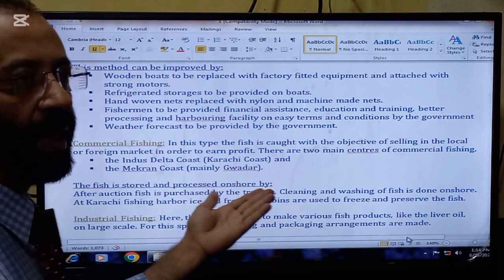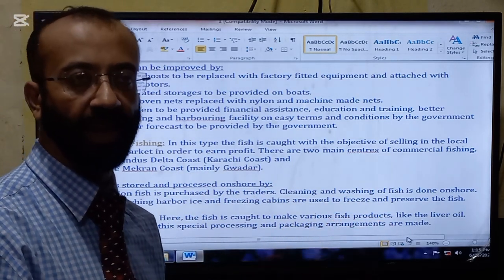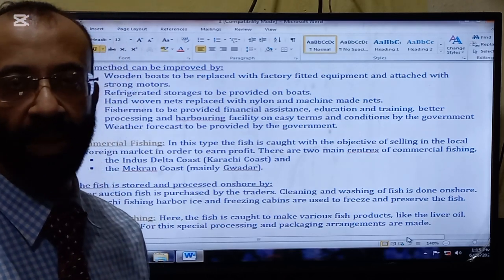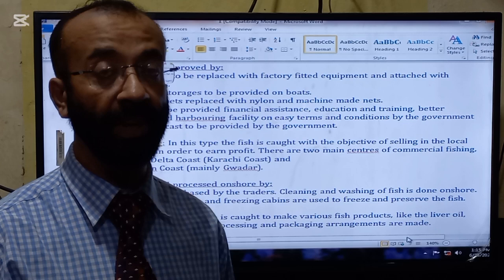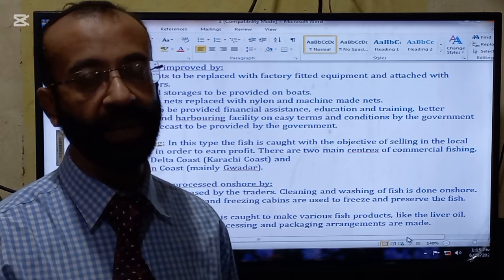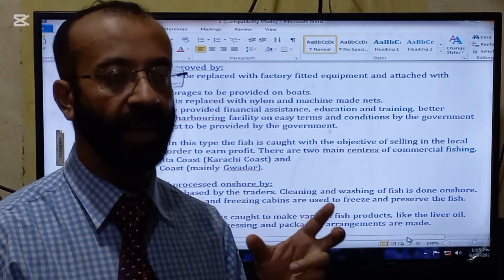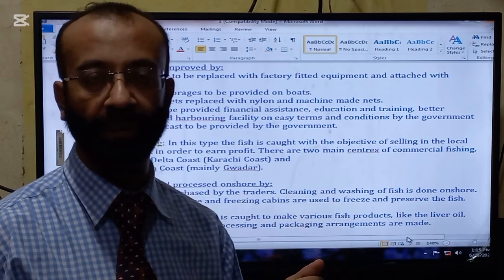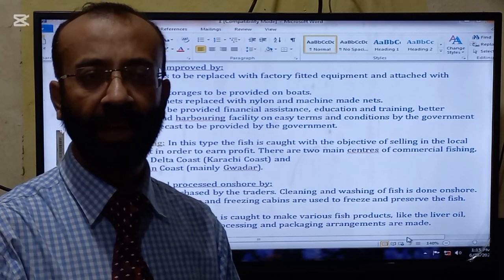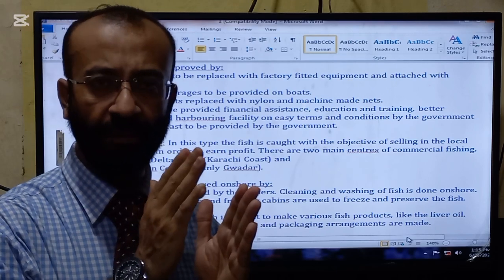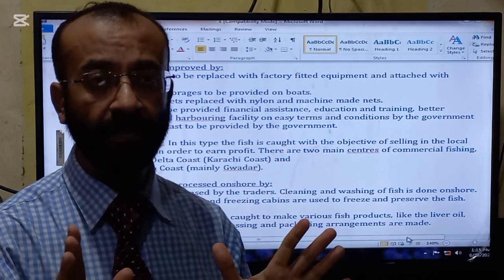Karachi is a developed area where developed equipment is available. That's why fish is caught in big numbers there. But Gwadar is a backward area, so the catch there is very small. And the interesting fact for you is that the ratio of area to catch is entirely opposite.